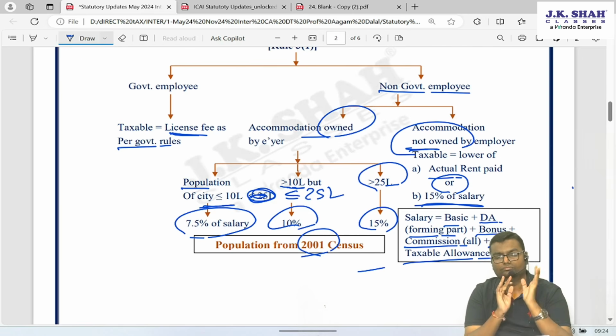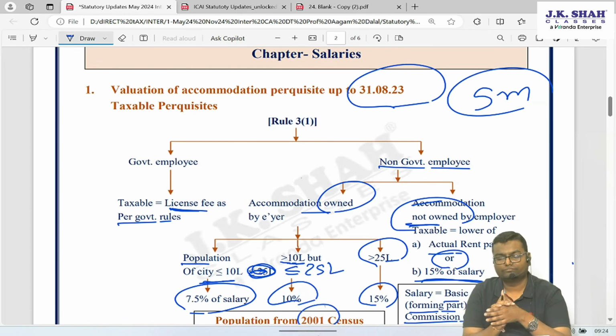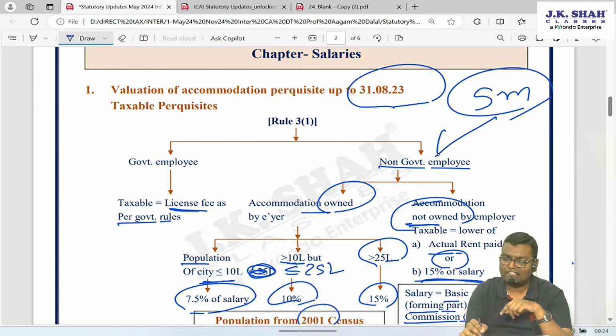This will continue up to 31st August 23. Whatever accommodation is given to the employee up to 31st August 2023, that is April, May, June, July, August, for those 5 months, the accommodation value will be decided as per the rule which I just read out.